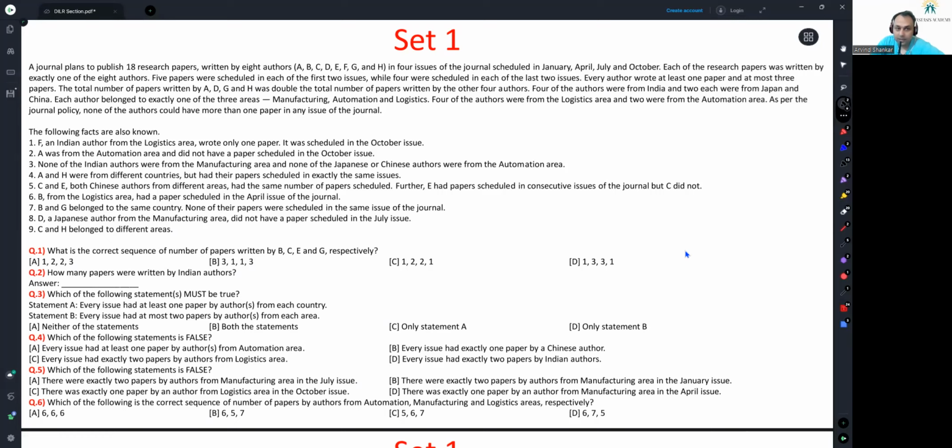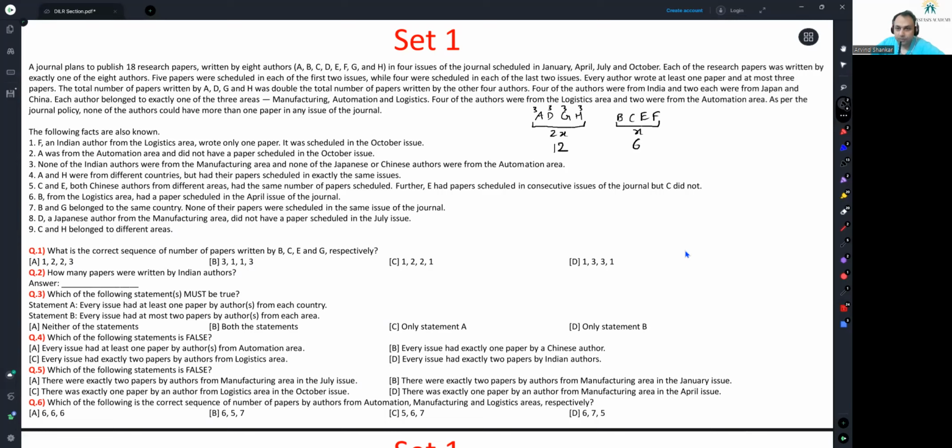The total number of papers written by A, D, G, H was double the total number of papers written by the other 4 authors. Okay, so at this time, I am able to see A, D, G, H, and what is left is B, C, E, F. If these folks have written X papers, these folks have written 2X papers, and total number of papers written is 18, which means this group has written 6 papers. This group has written 12 papers. Every author wrote at least 1 paper and at most 3 papers. So 4 people have written 12 papers. All of them would have written 3 papers each. This much I can infer.